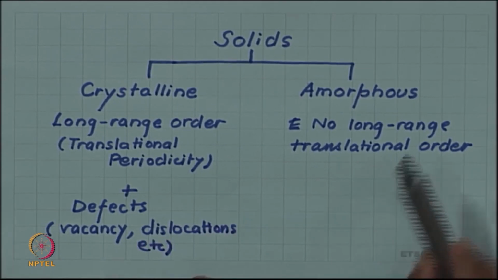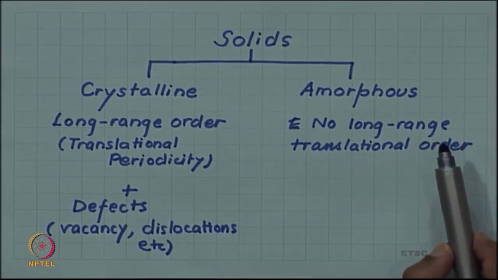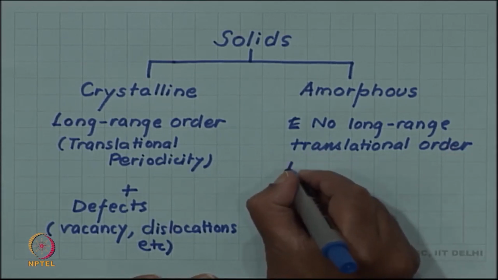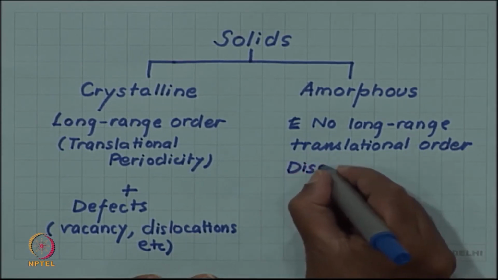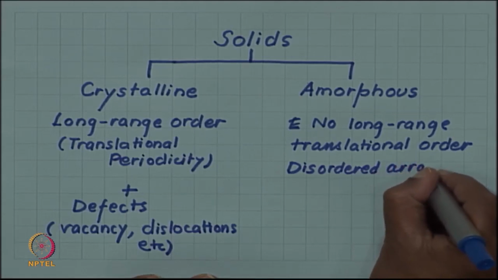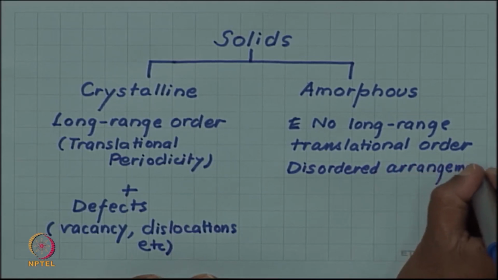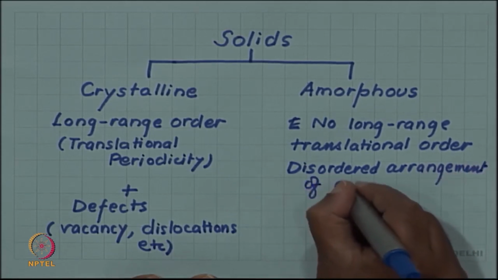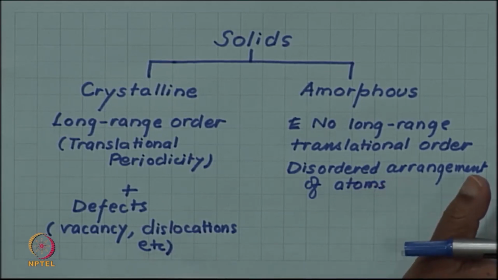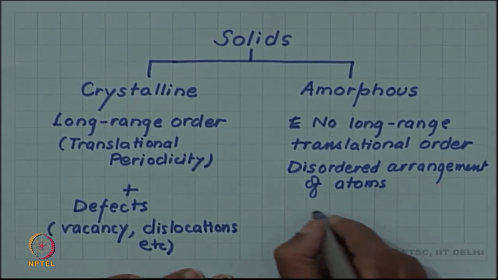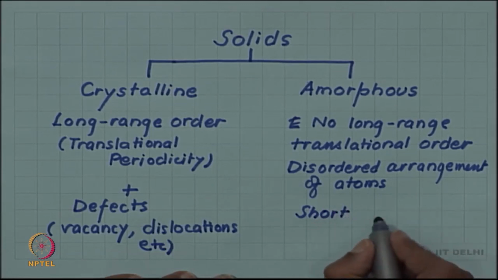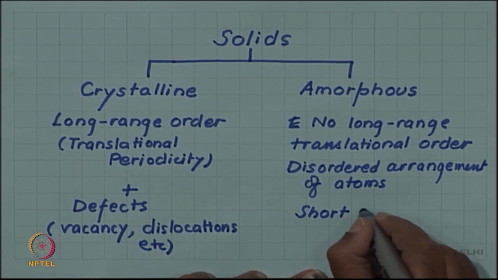Similarly, a perfect disorder is also an idealization. So, when we say no long range translational order, or sometimes we call it disordered arrangement of atoms, this disorder also is not perfect, and in fact, amorphous phases have what is called short range order. They are not totally random, they have a short range order.